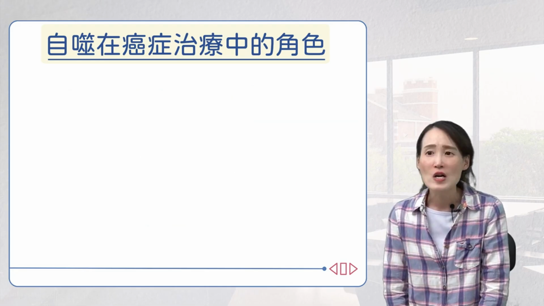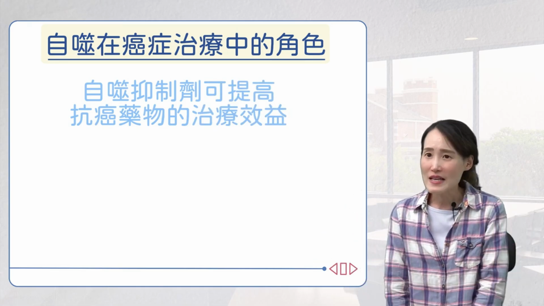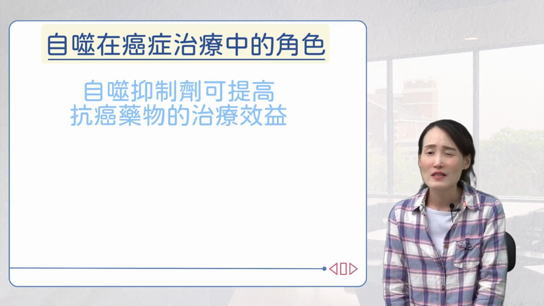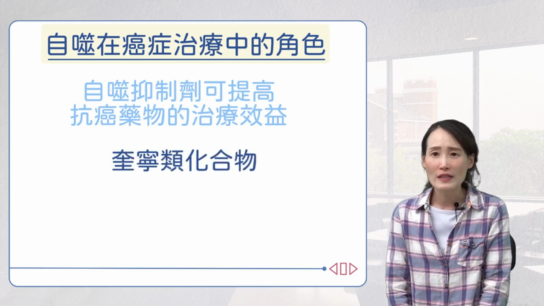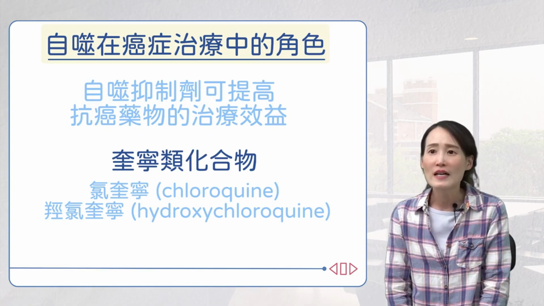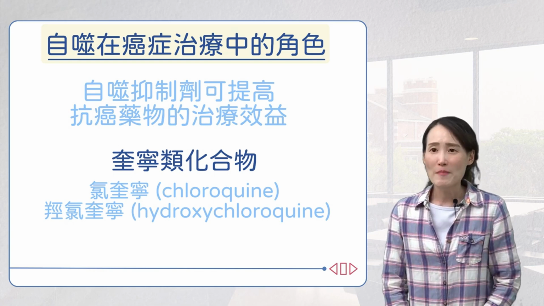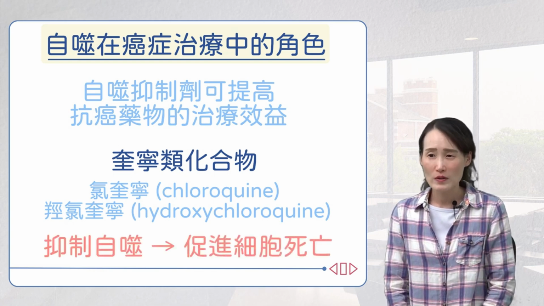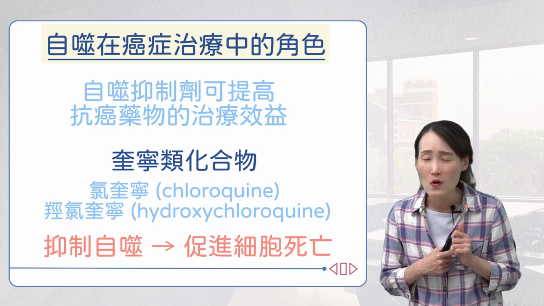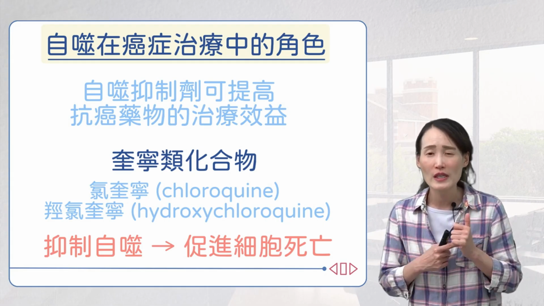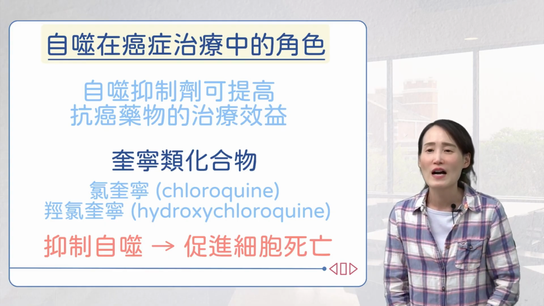Scientists have found that during treatment, cancer cells induce autophagy to survive. Given this, inhibiting autophagy in cells can of course enhance the effectiveness of anti-cancer drugs. Later on, in different types of cancers, some trials confirm this. For example, quinine compounds, chloroquine, and hydroxychloroquine. Traditionally, these are used to treat malaria or rheumatoid arthritis. Later, it was confirmed that they have the function of inhibiting autophagy. So when a cancer cell needs autophagy to survive, you can use chloroquine or hydroxychloroquine in combination. At this point, this can induce the cancer cell to undergo apoptosis. So in a cancer cell, autophagy actually acts as a mechanism that helps the cancer cell survive.